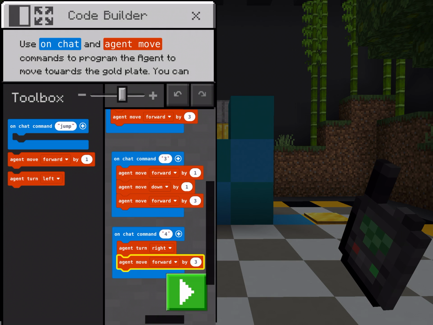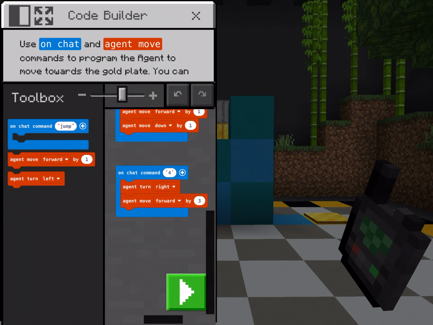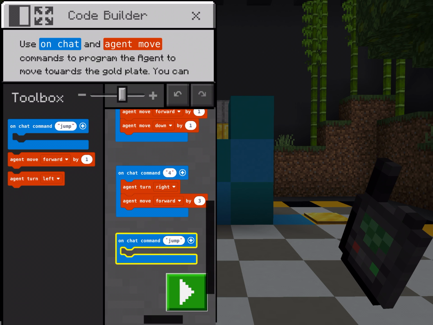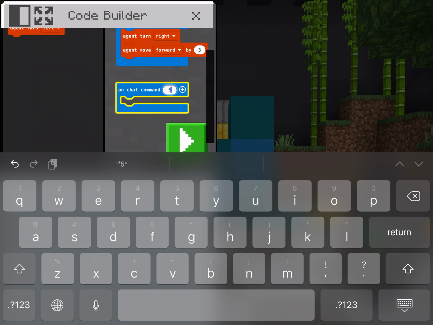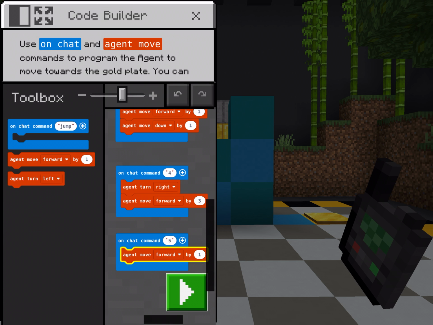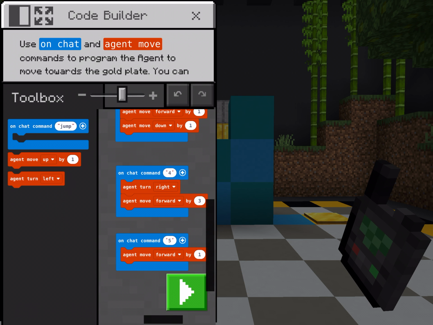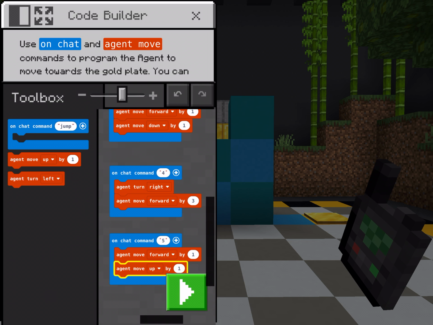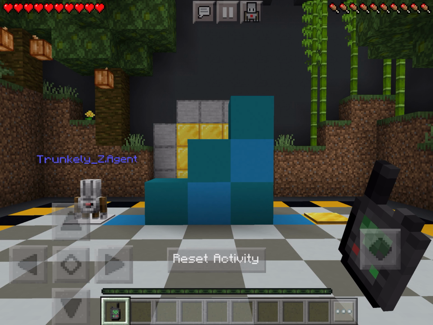So the good thing about this, I'm going to make a new chat command. Let's call this 5. Okay, and we're going to move forward by 1, and then remember we have to move up by 1. Okay? And then if you just press out of it, you can look at it again. Okay, and it still saves your progress. So we go forward by 1 and we go up by 1. So right now we're standing right about here.